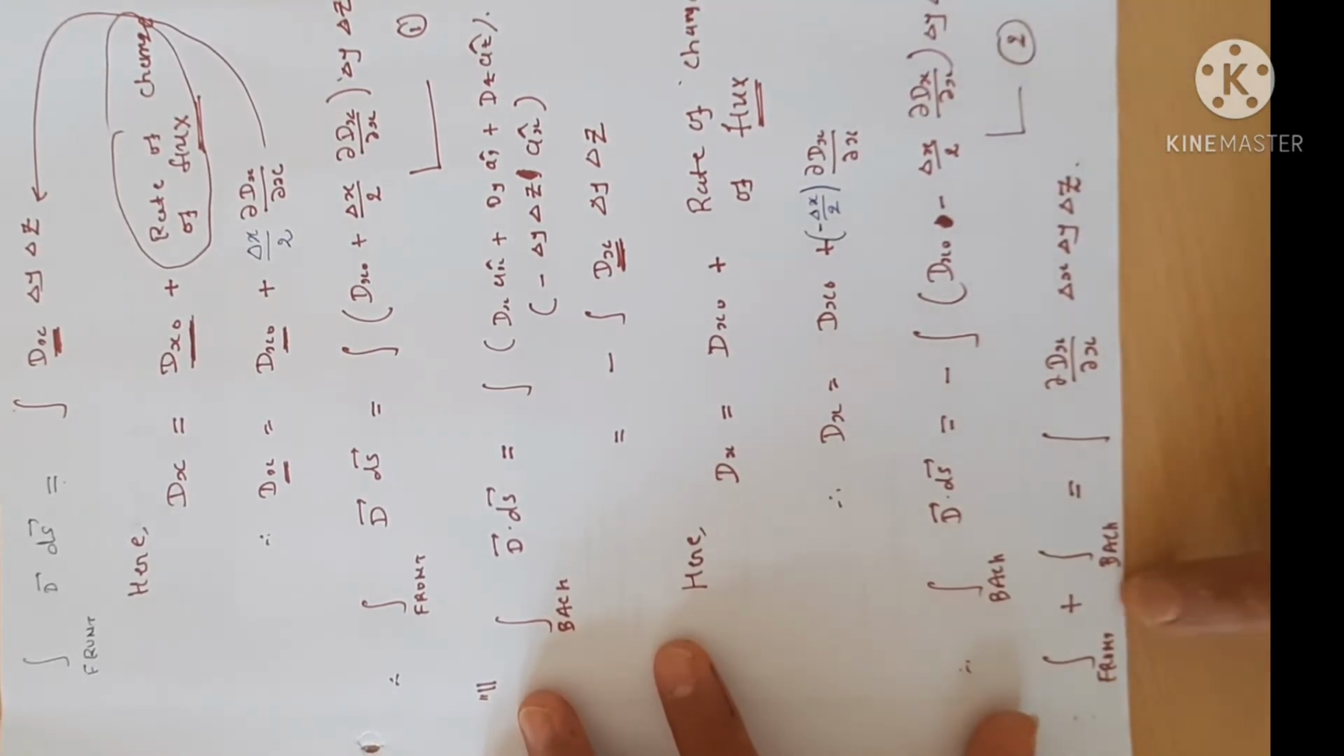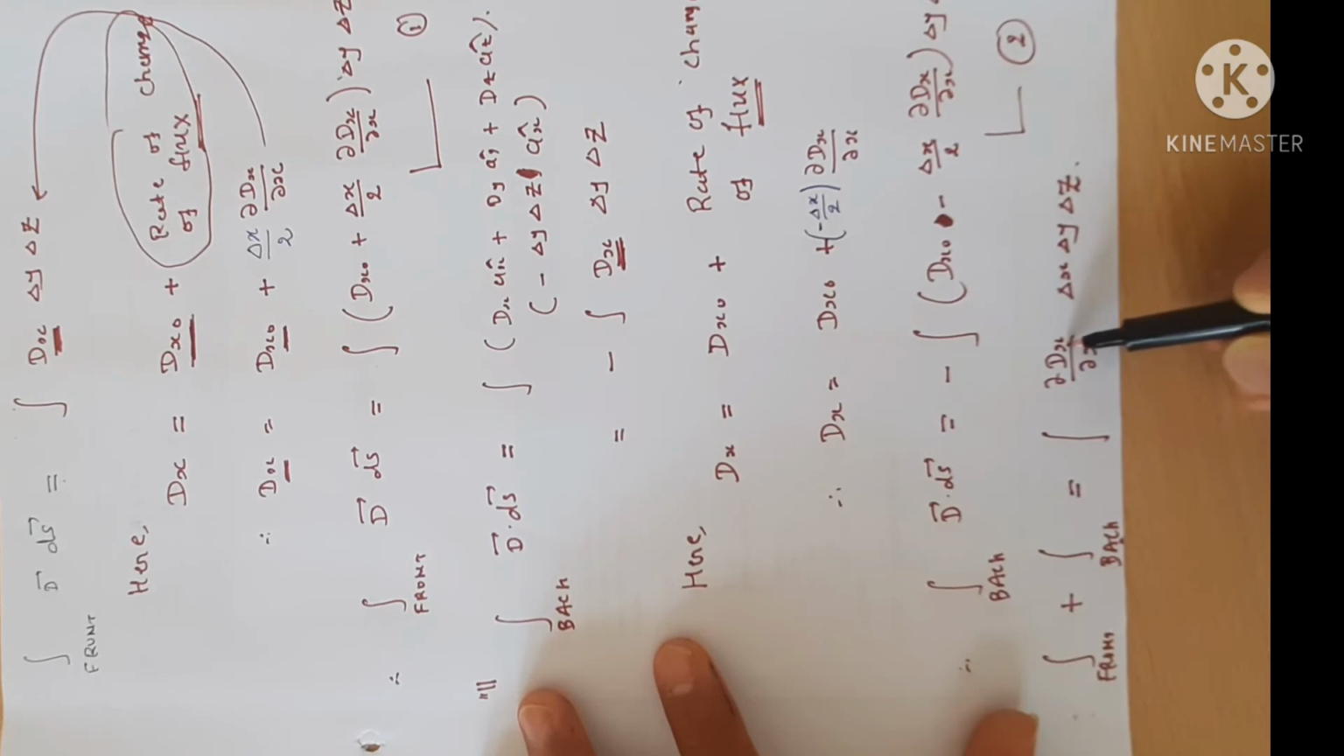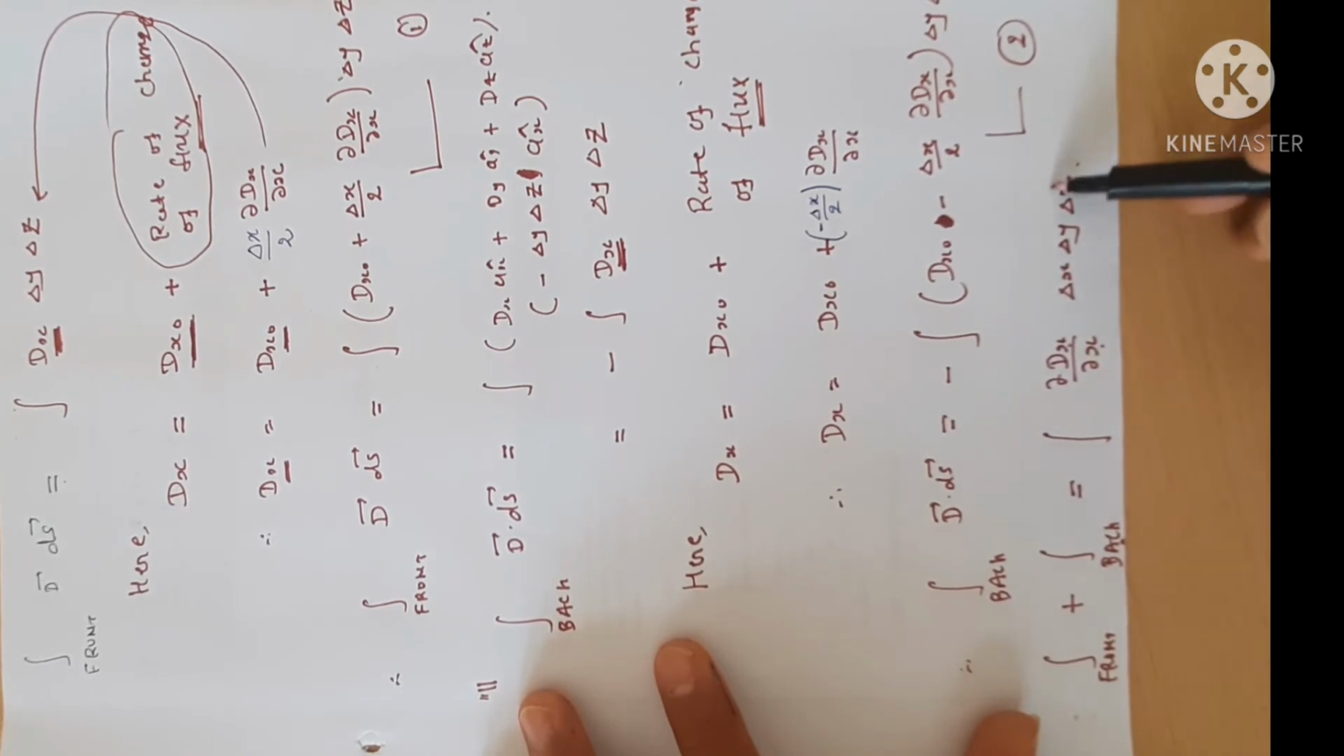Is it clear? It's very easy to remember this equation, as we know that the front side direction is positive ax, and the back side surface direction is minus ax direction. Ultimately, both are in the x direction, so we consider x here, and this is the overall volume of the cube, delta x, delta y, delta z.